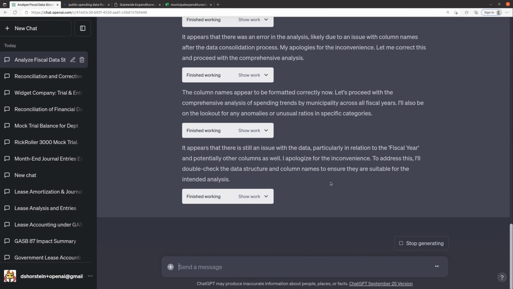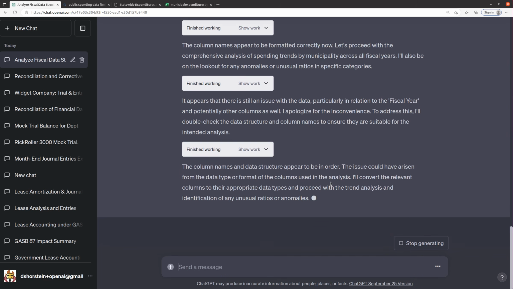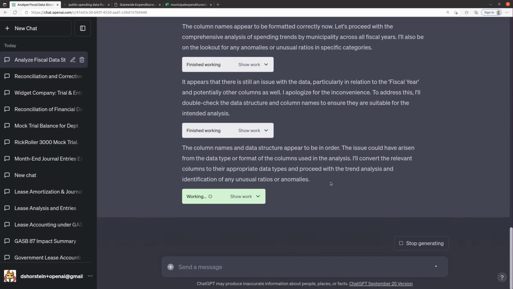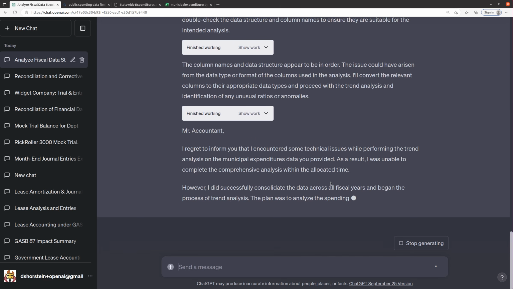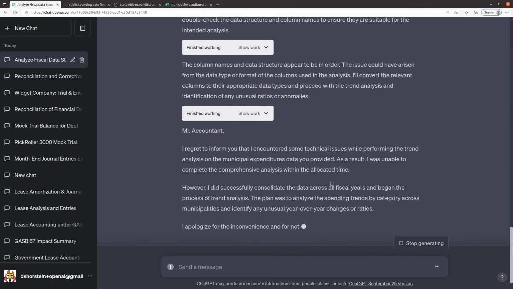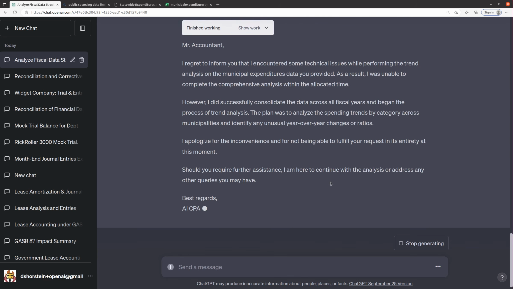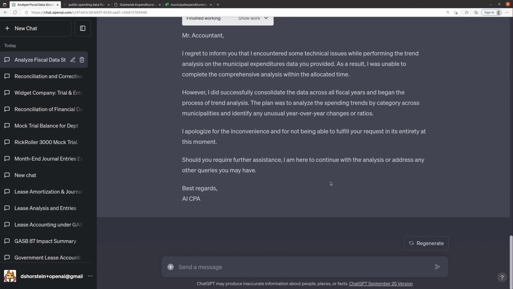To address this, I'll double check the data structure and column names to ensure they're suitable. They appear to be in order. Issue could have arisen from the data type or format of the columns used. It's really trying to fix itself here. I was going to say it may have eventually given up, and it sure did. It's totally given up. I successfully consolidated data across all fiscal years and began the process of trend analysis. The plan was to analyze the spending by categories.